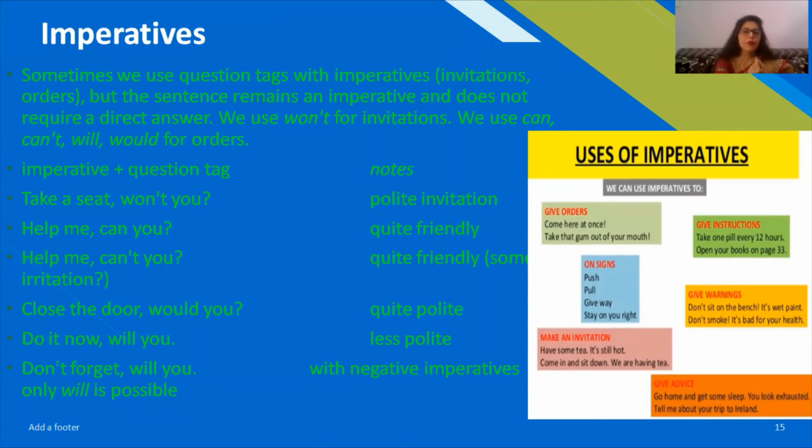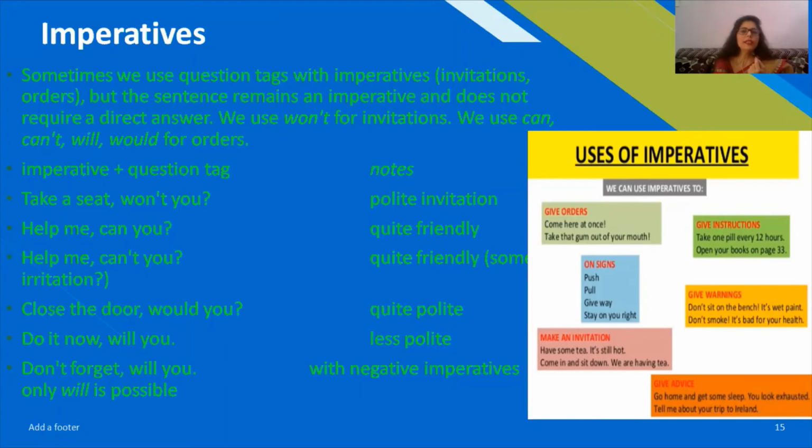We will see some examples so that it is clear, whatever rules we have discussed. Take a seat, won't you? Take a seat is an invitation, and it is a quite friendly or polite invitation, you can say.